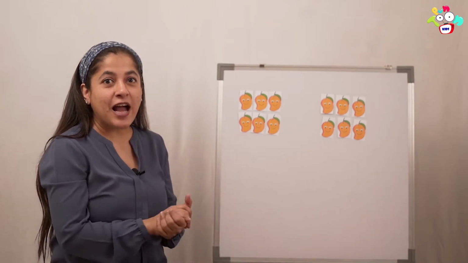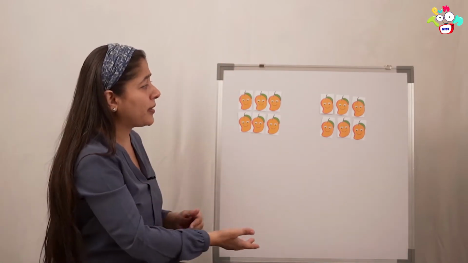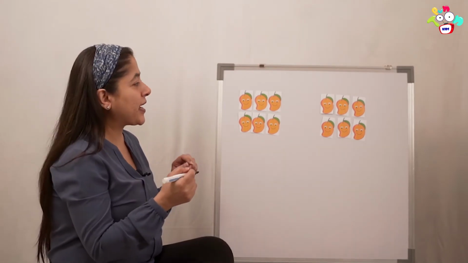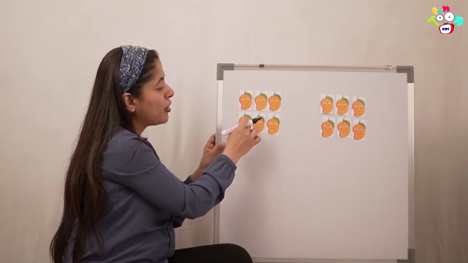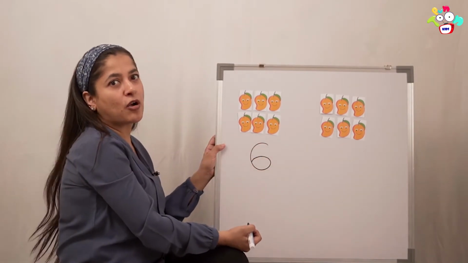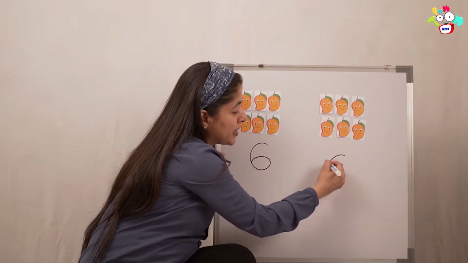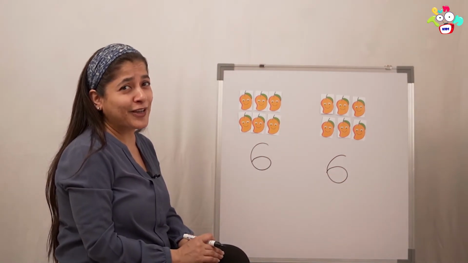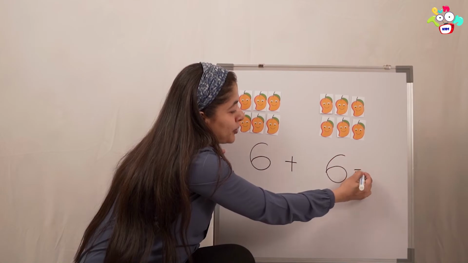Yes. So now, how many mangoes does Naira have in all? So are we all going to write it together? Come on, let me see. Let's write. Yes. How many mangoes are there? Come on. Let's count. 1, 2, 3, 4, 5, 6. Yes. So we'll write 6 and her brother Romy got her how many? 1, 2, 3, 4, 5, 6. So write another 6. And because the mangoes became more, what are we going to write? Come on, this we all know. Yes, you're going to write the plus sign. And here we'll put the equals to.